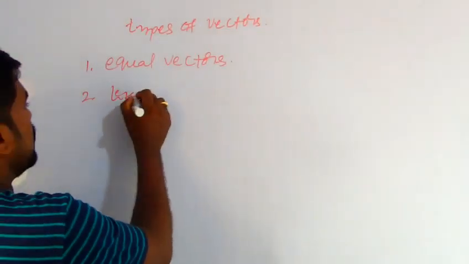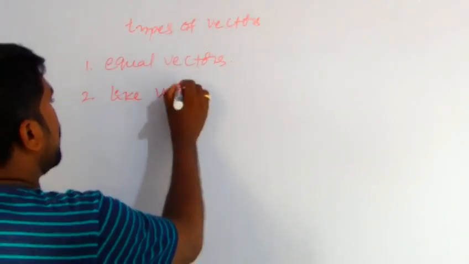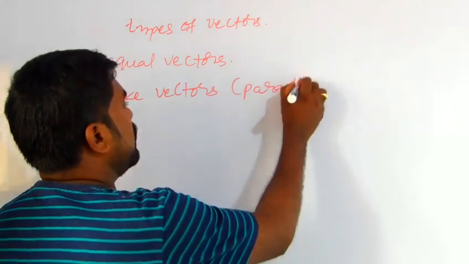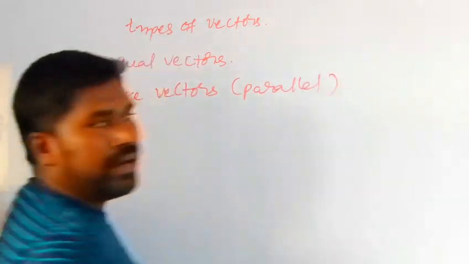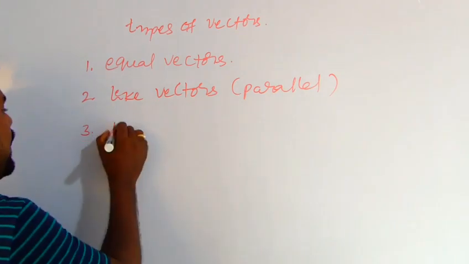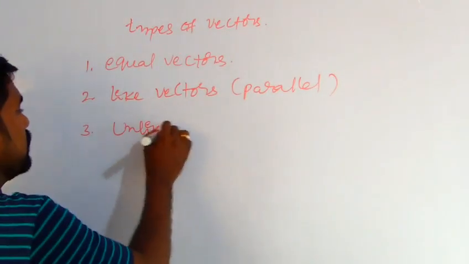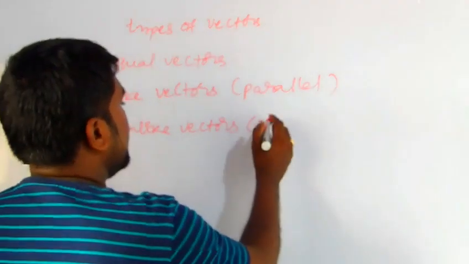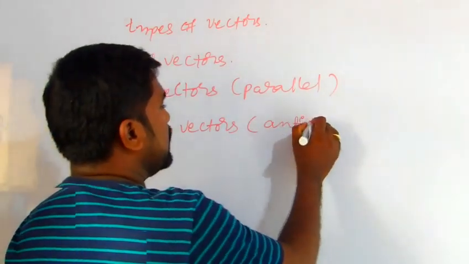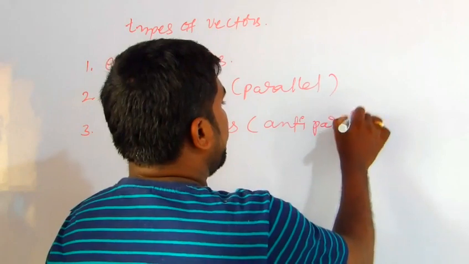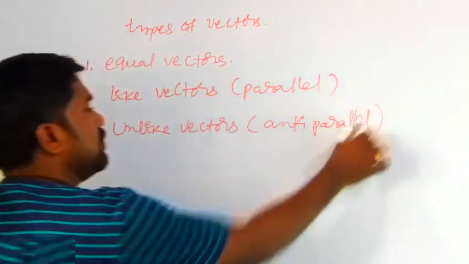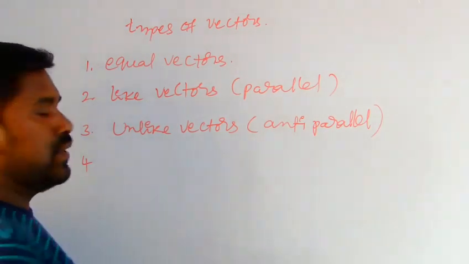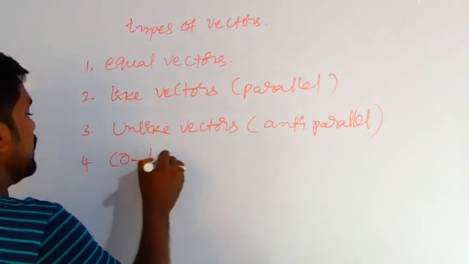Like vectors are called parallel vectors. The third one is unlike vectors, which are anti-parallel vectors. The fourth one is collinear vectors.